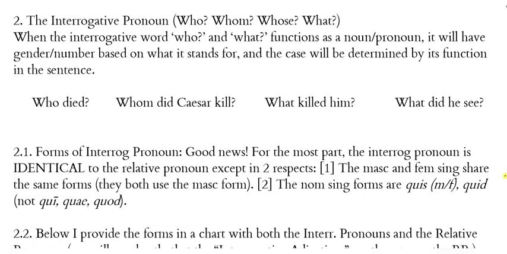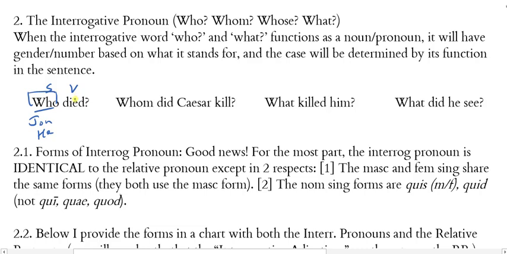So, just to look at some English examples here, the word who in "who died" is functioning as the subject of the verb, right? And so you can tell that it's taking the function of a noun, and that's what I mean when I say the interrogative pronoun functions as a noun or pronoun. I could actually put a noun or a pronoun in the place where the interrogative pronoun occurs. So I could say something like, John died. That would be a noun filling that slot. Or I could say he died. That would be a pronoun filling that slot. But in this case, my interrogative word is filling that noun slot, and it's the subject.